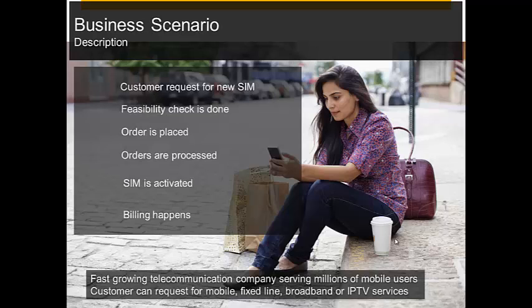You can imagine how difficult it would be to track orders and identify where things are going wrong when thousands of orders are placed every day from different retail outlets. Take note of these important milestones of the SIM request process. These milestones will be the key ingredients later. How? We'll come to know.